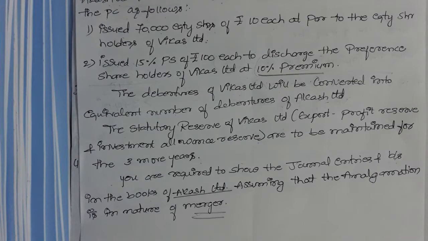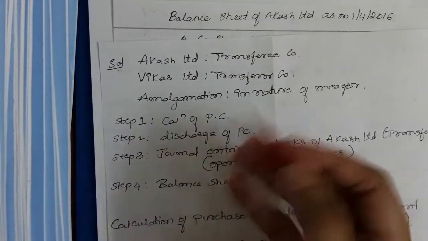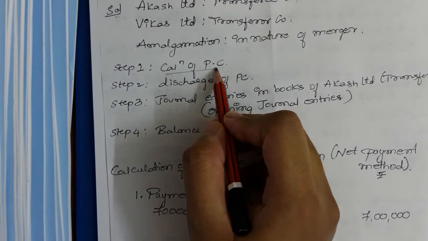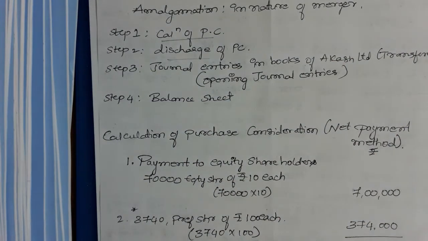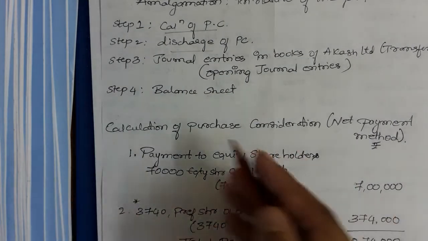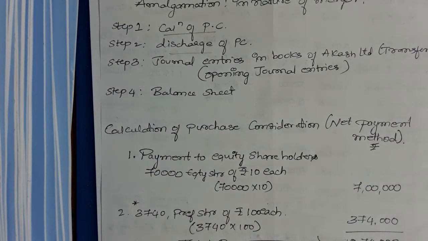Now we need to prepare, before that, first we will calculate the purchase consideration, and we need to show the discharge. They have given the discharge of PC, we need to discharge that completely. And they particularly asked for journal entries and balance sheet in the books of Akash Limited.